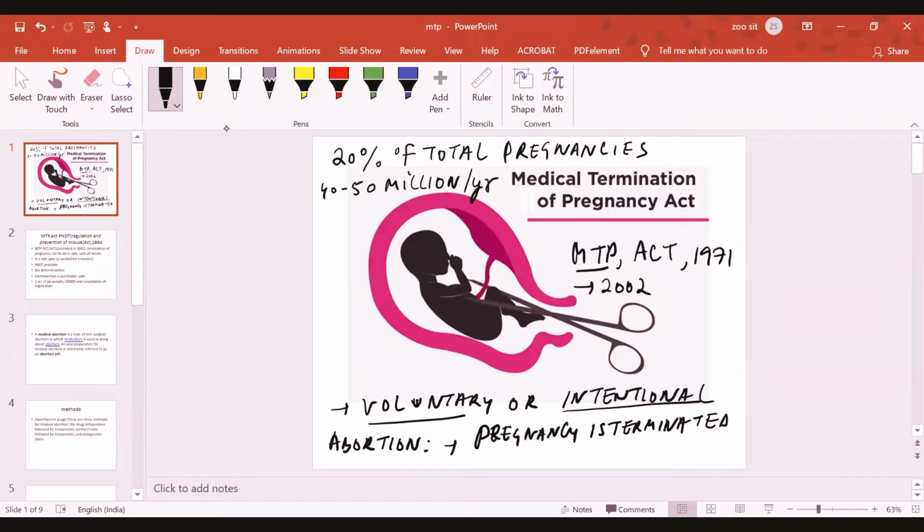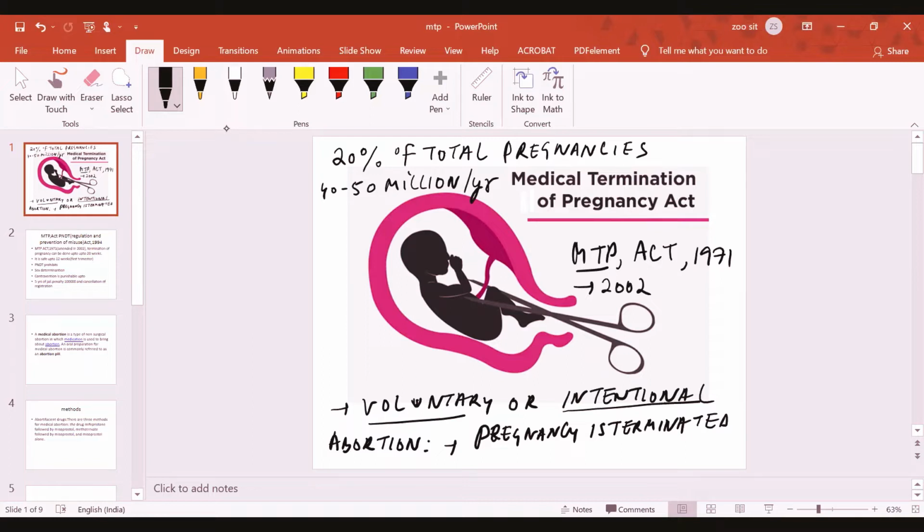So I told you that the figure is alarming around the world: 20% of the total pregnancies are terminated, and per year, 40 to 50 million pregnancies are terminated. There are certain situations where medical termination of pregnancy is allowed, but there must be certain reasons.